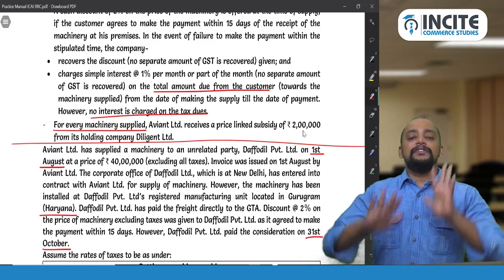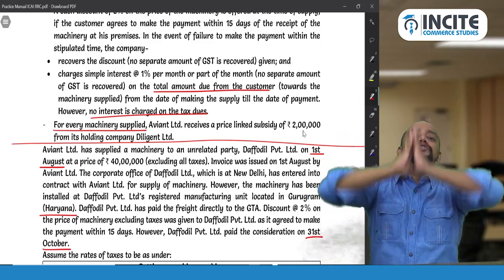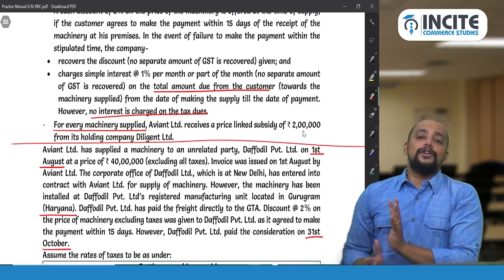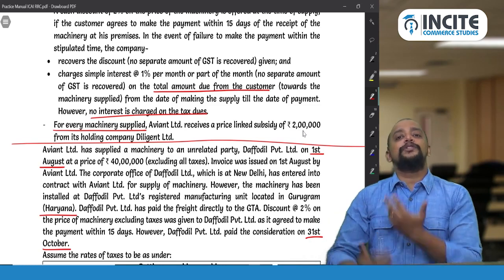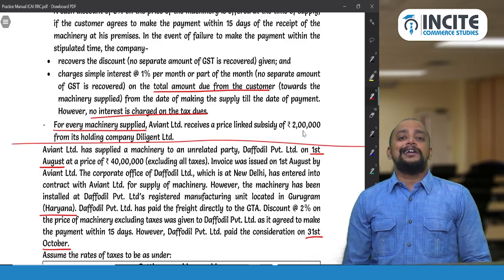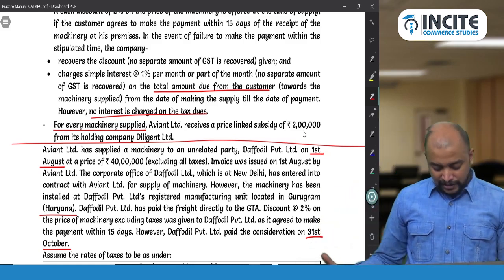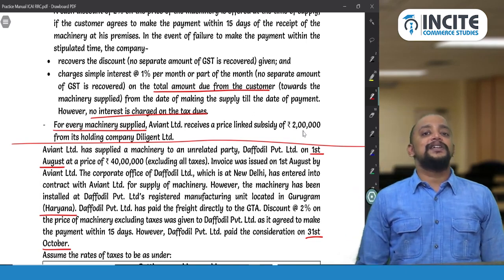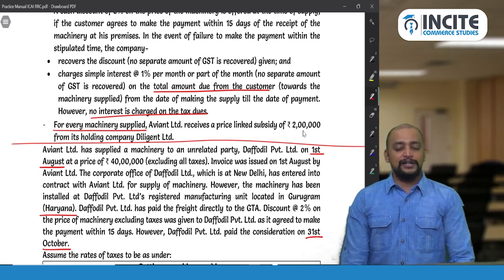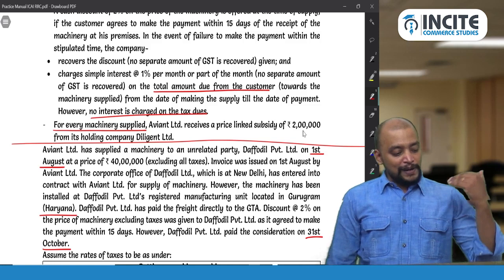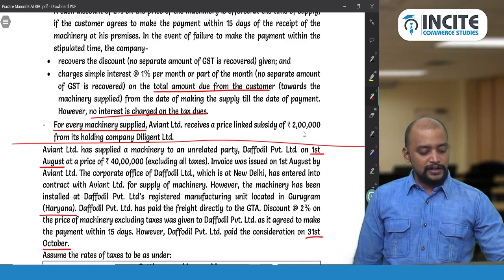I told you. When the question is silent, what is the view that we need to take? View number 1. The price should be considered as after excluding. The price should be taken as after excluding the subsidy. So means the subsidy is already deducted in the given price. So therefore we need to add. So plus 2 lakhs.